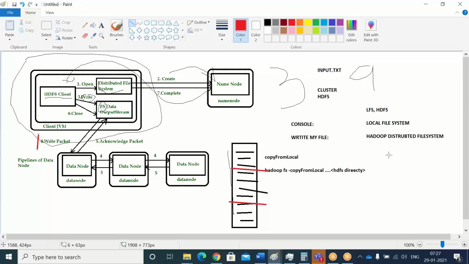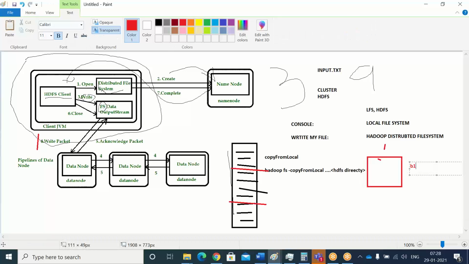In the block information, my input file is having 3 blocks. Let's imagine this is my block 1, having 128 MB of data.